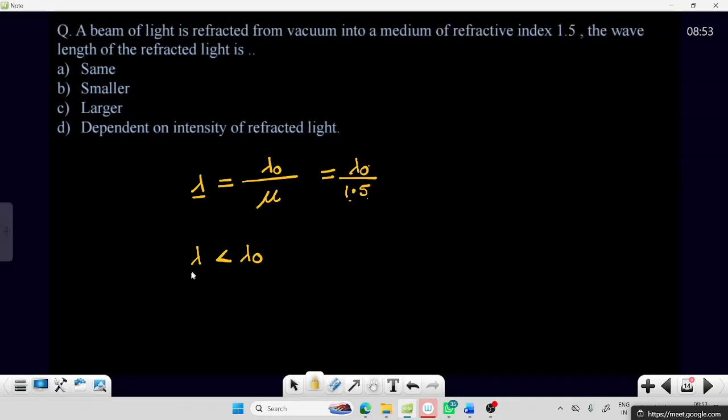We are dividing lambda naught by 1.5, so this value will be less than lambda naught. It will be less only. So that's why it is smaller. The wavelength of the refracted ray is less than that of the incident ray.